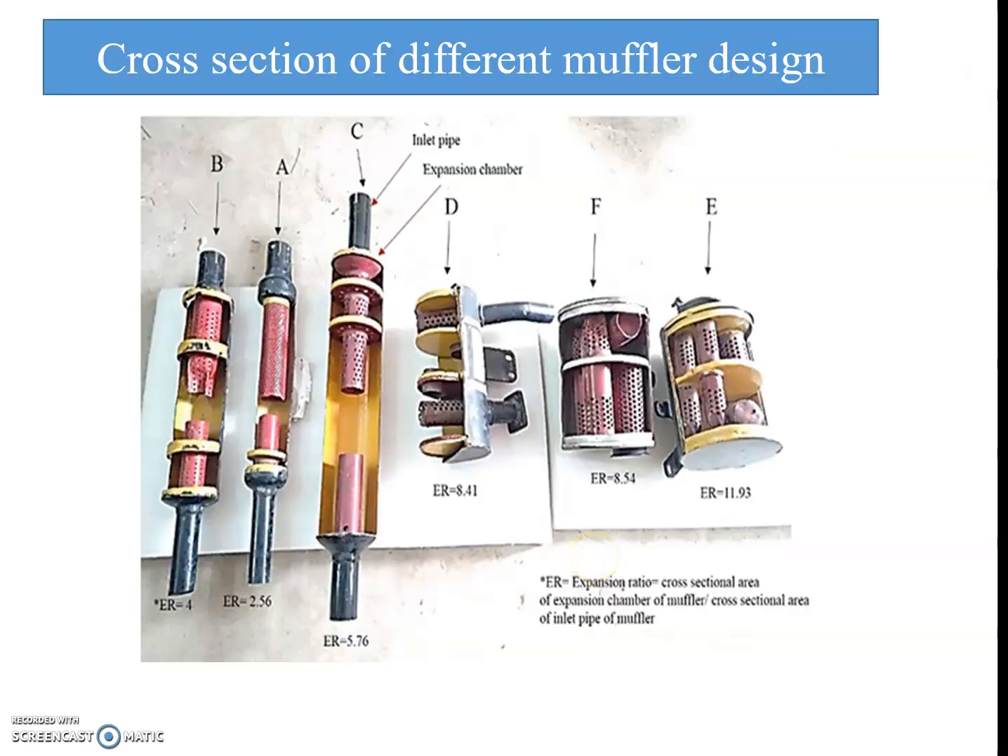Moving to the next slide. Here we will see the cross sections of different muffler designs of different tractor models. Generally, we are not able to see the construction inside the muffler. So this is a very good collection of mufflers. Here we can go through what the components inside the muffler are.